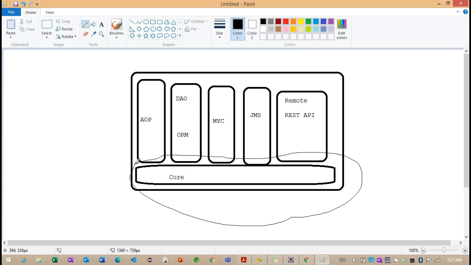The core module functionality is available in other modules. So now you can think how important this core module is. We need to understand the core module here. If you are familiar with the core module, you can easily understand the other modules.